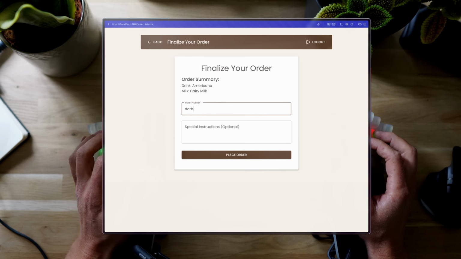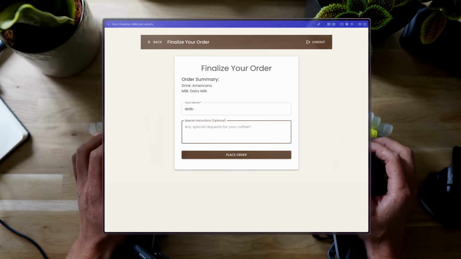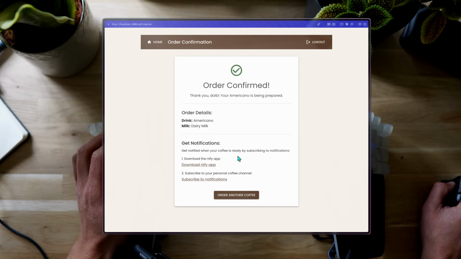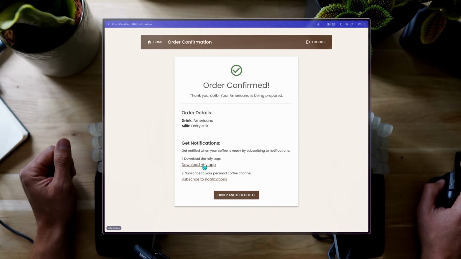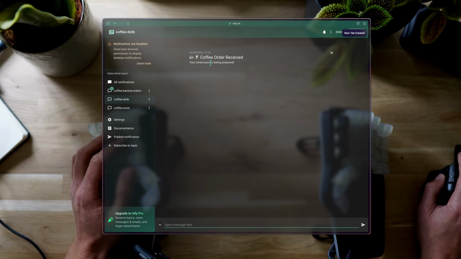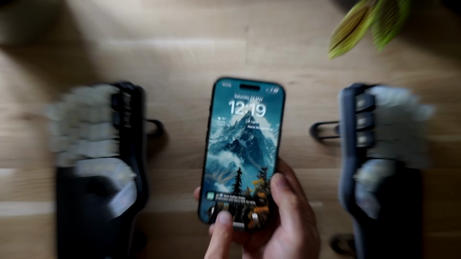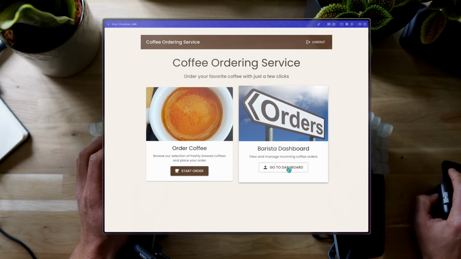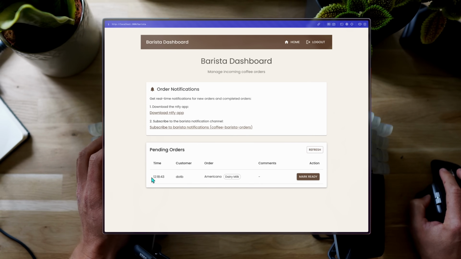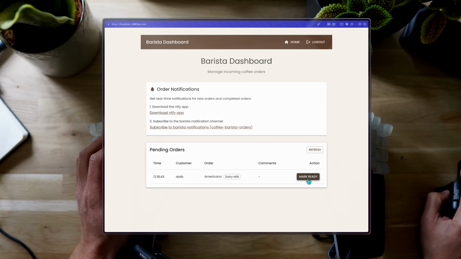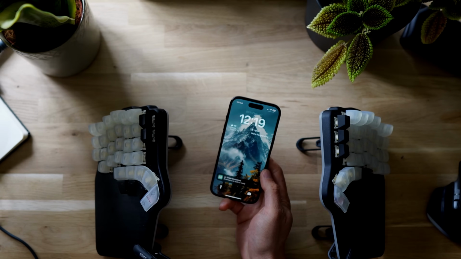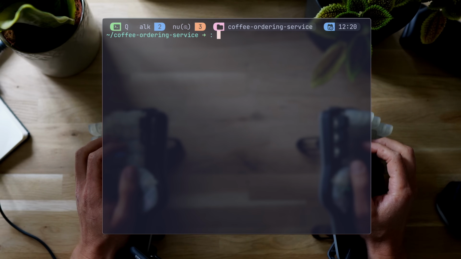I'm also happy to receive contributions, but anyway, as a user, you can start an order, take a cortado, for example, add your name and notes. If you want notifications, there's a link to download the ntfy app or subscribe directly through a browser. This is what the browser notifications look like, and there's my mobile app showing an incoming order from a customer. As a barista, there's my dashboard. Imagine an iPad on top of my espresso machine showing orders at home that I can make, then hit when it's ready, and the customer's phone gets notified. Great success.